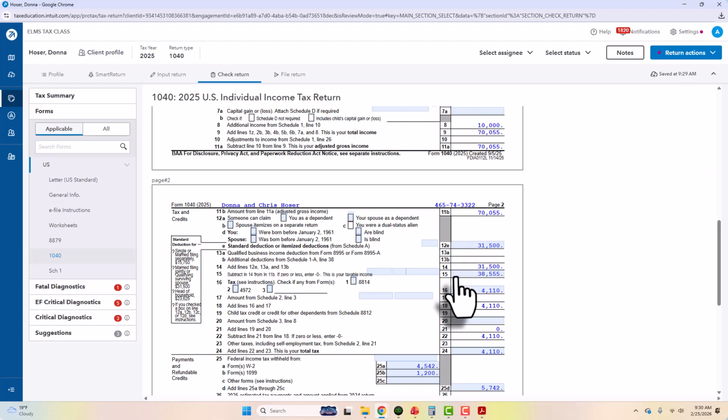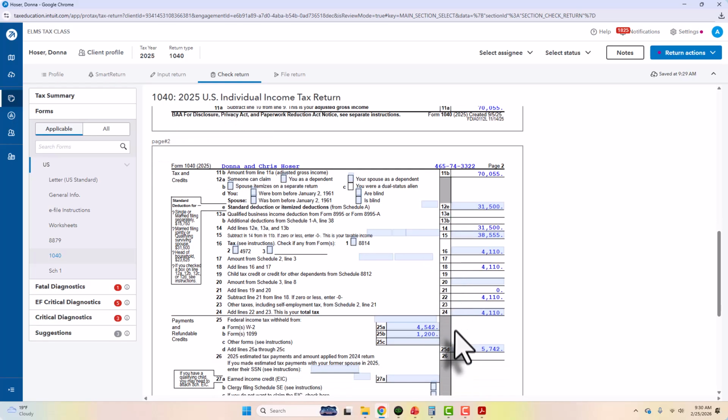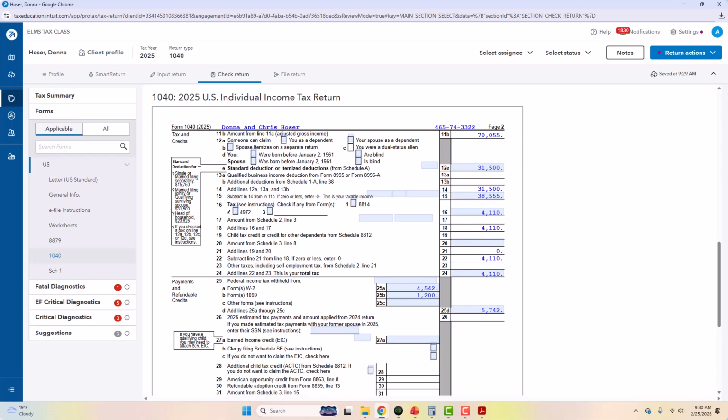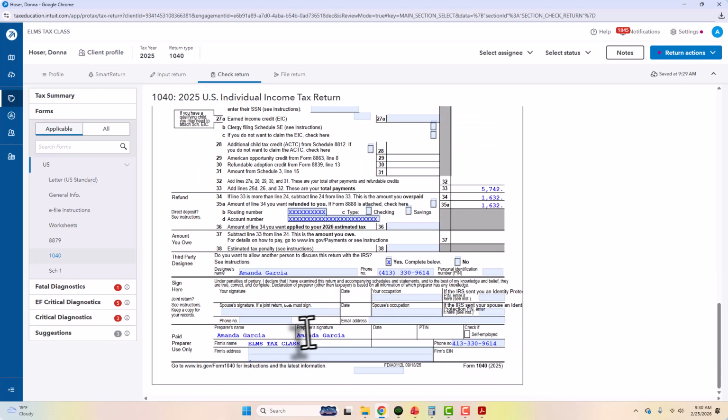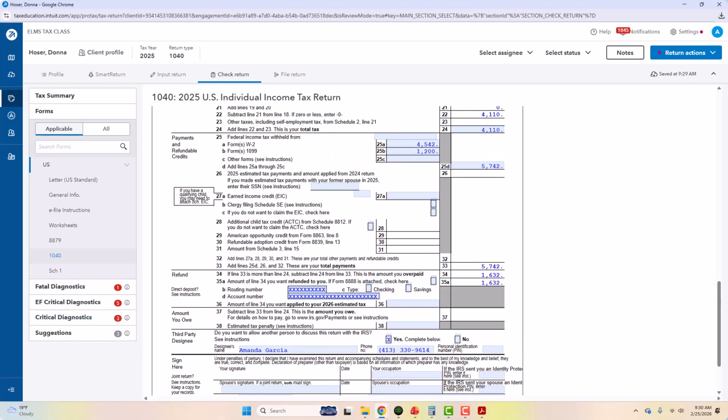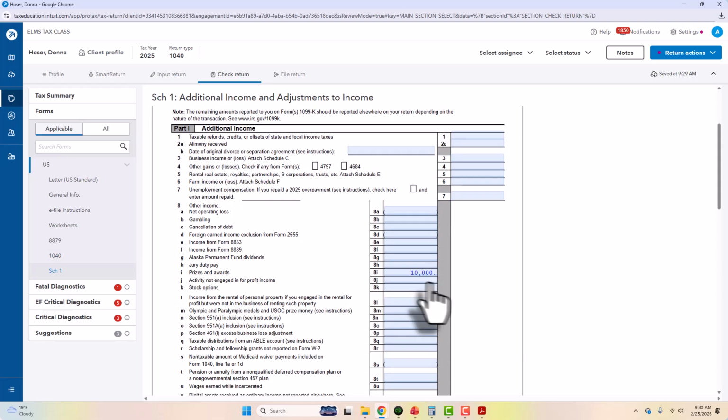So they get the standard deduction. We subtract that from the income and they get a taxable income on line 15 of $38,555. Their tax is $4,110. They had $4,542 withheld from the W-2s and then $1,200 on the 1099. So that is all correct. And then they're getting a refund of $1,632. All right. Schedule 1, by the way, is additional, and this shows the prizes and awards, the $10,000.